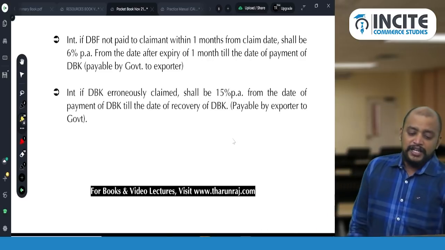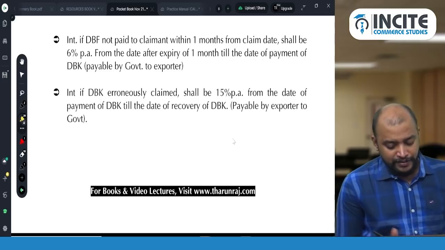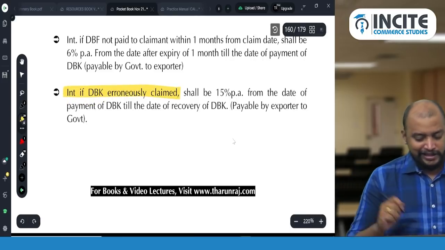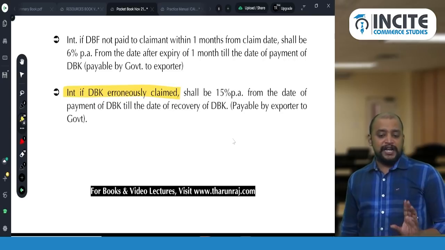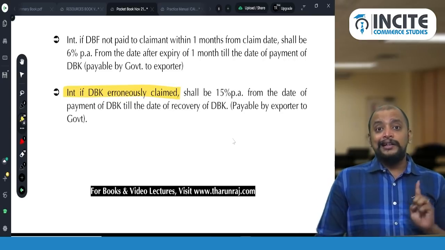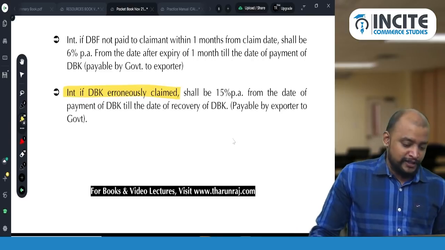So see that if duty drawback erroneously claimed, what is it they are telling? Interest shall be 15% per annum from the date of payment of duty drawback till the date of recovery of duty drawback, that is payable by exporter to government.